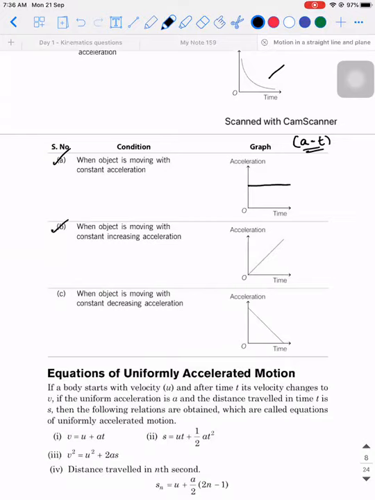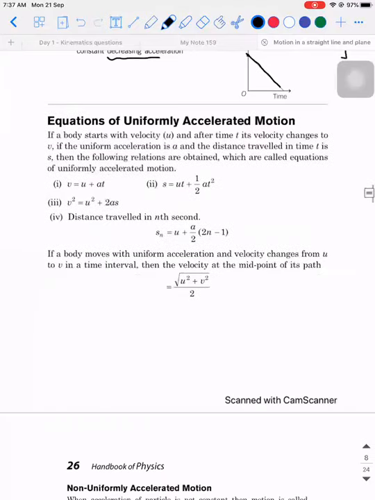Okay. Similarly, when the object is moving with constant increasing acceleration, the graph is a straight line. So you can remember it like that. When the object is moving with constant decreasing acceleration, it is also a straight line, but initially it has some velocity. It will go like this. Okay. So these are all the graphs related to acceleration. Non-uniform acceleration, generally we don't look at it in a graphical manner. Anyways, when the problem comes, we will see.